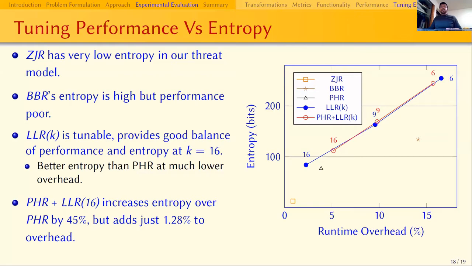The blue line is our LLRK method. At K equals 16, it has higher entropy than PHR, but much lower overhead. As you decrease K to 6, its entropy shoots up to over 2 times BBR, but the overhead is comparable. The red line is PHR plus LLRK method. At K equals 16, the addition of LLRK to PHR boosts its entropy significantly, but the overhead increase is modest.